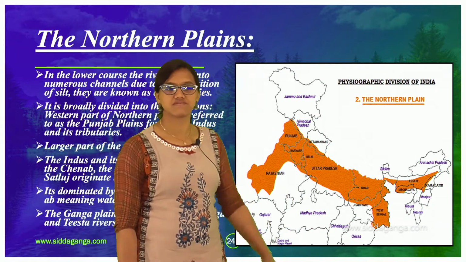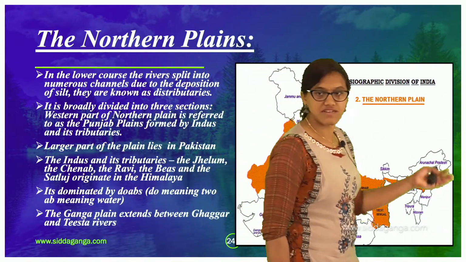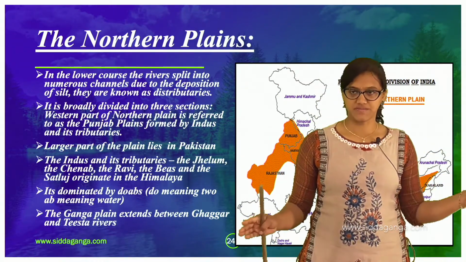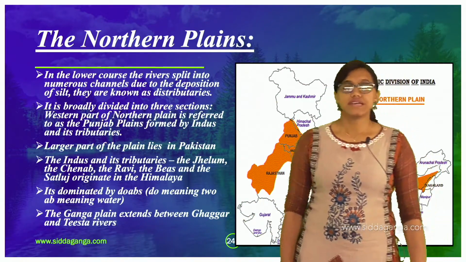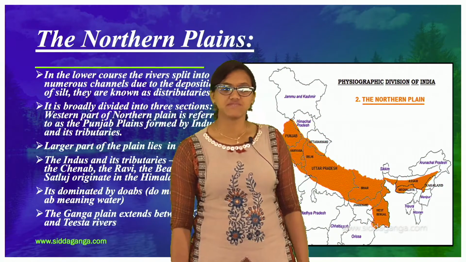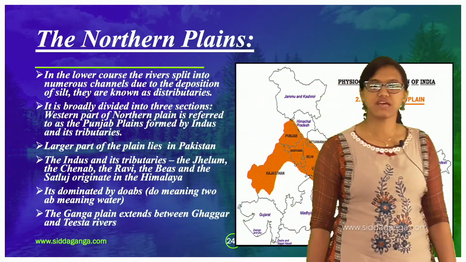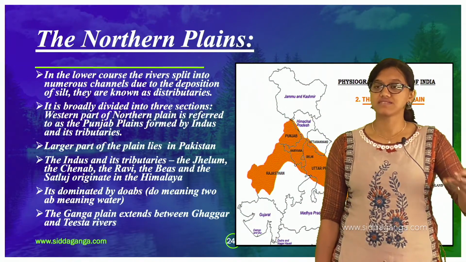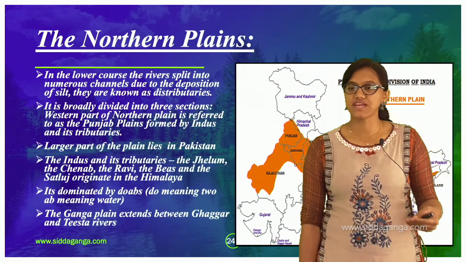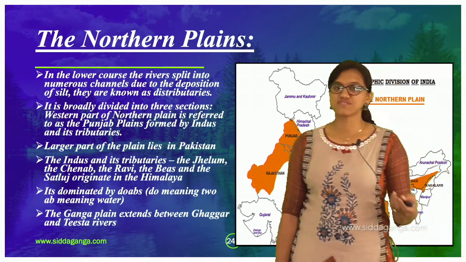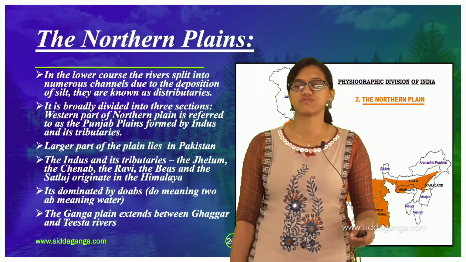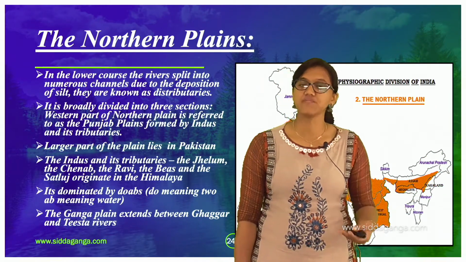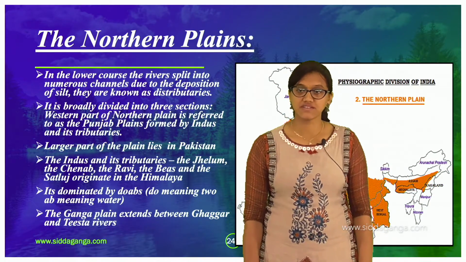As you all know, because of the partition, the larger part of the plain, because the Indus river is near, is in Pakistan now. The Indus and its tributaries, that is the Jhelum, the Chenab, the Ravi, the Beas and the Satluj, originate in the Himalayas. These are the rivers that take their birth from the Himalayas itself. Those are the tributaries here.